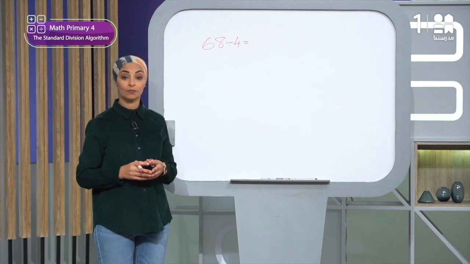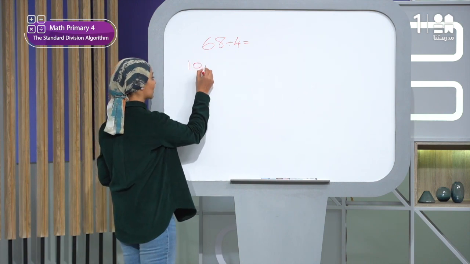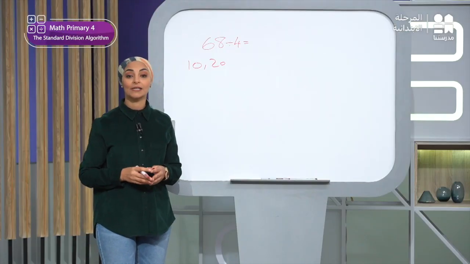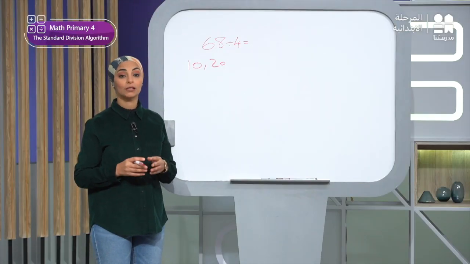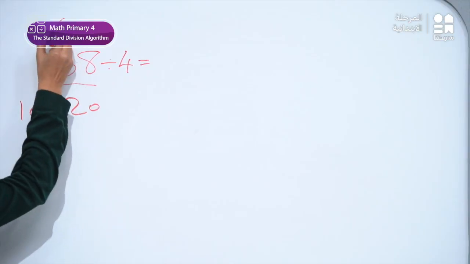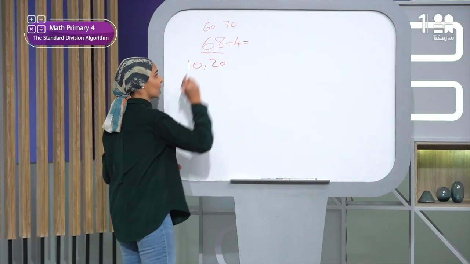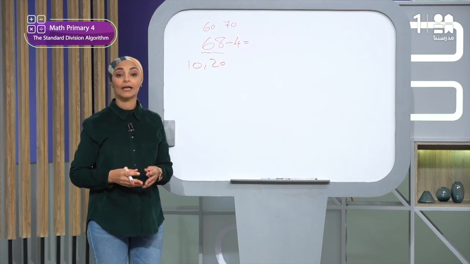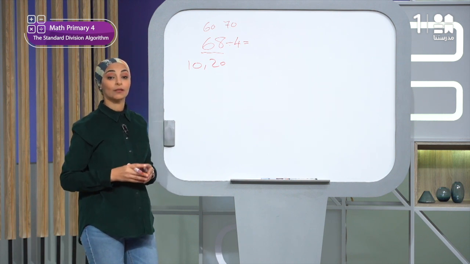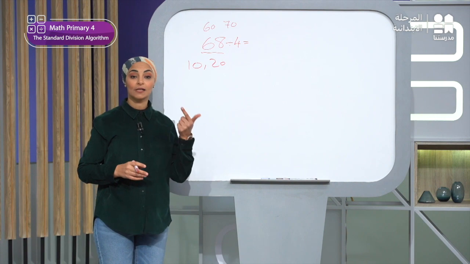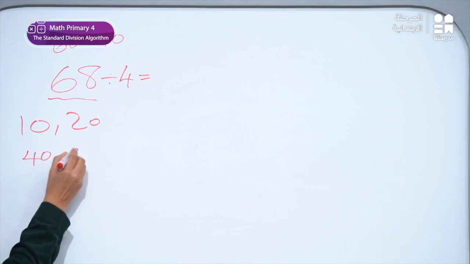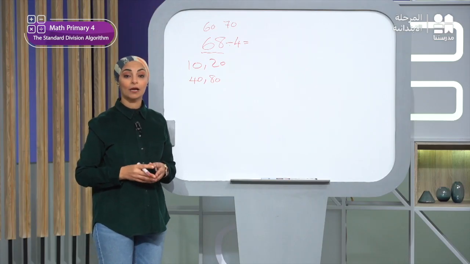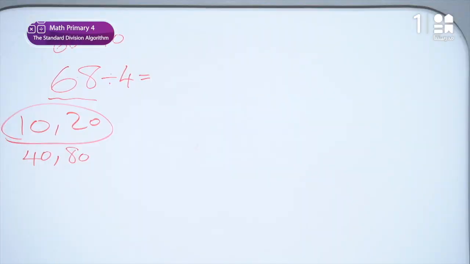10 and 20, right? Let's write it like this. The quotient will be between 10 and 20. Why? Because 68 can be estimated to 60 or rounded to 70. 68 can be estimated to 60, and if I round it, it becomes 70. Then, if we use the multiples of 4, we find that the dividend is a number between multiples of 4, which is 40 and 80. Okay, 40 and 80. And that means the quotient or the answer is a number between 10 and 20.